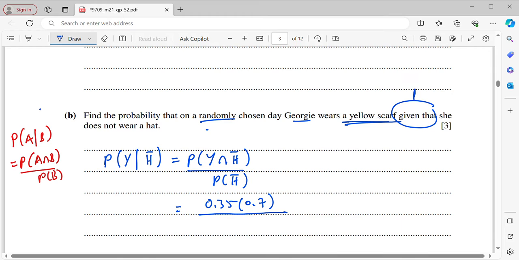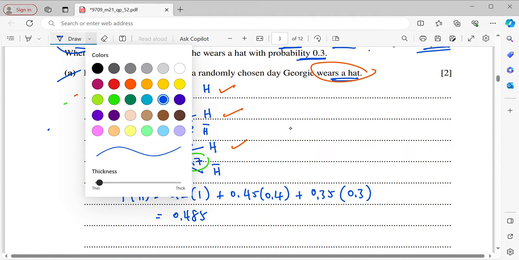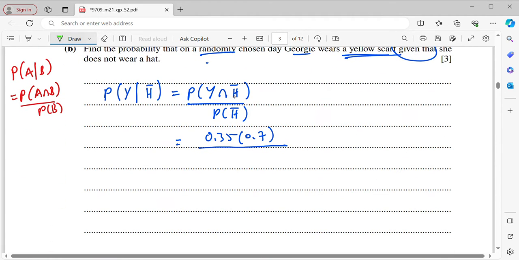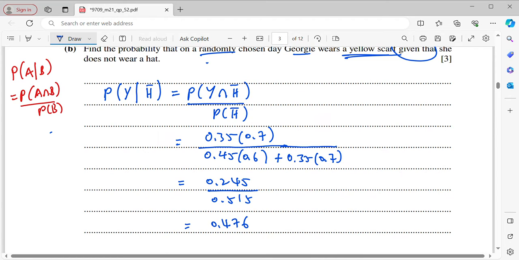H bar means that it could be because of the yellow scarf or the blue scarf. So I have to add up these two multiplications. So you will be getting 0.45 times 0.6 plus 0.35 times 0.7. Then you'll be getting 0.245 divided by 0.515. So at last the answer will be 0.476. So that's the probability for B.